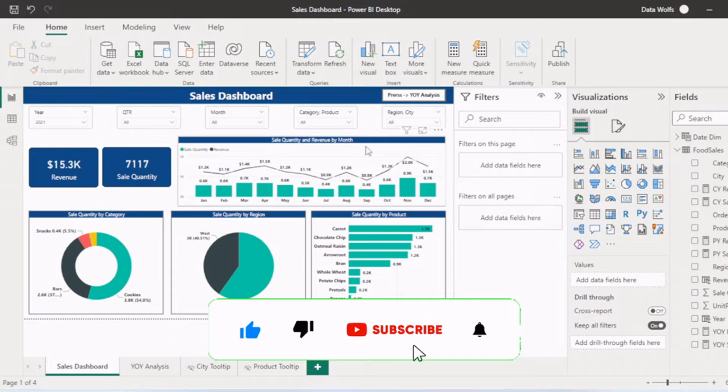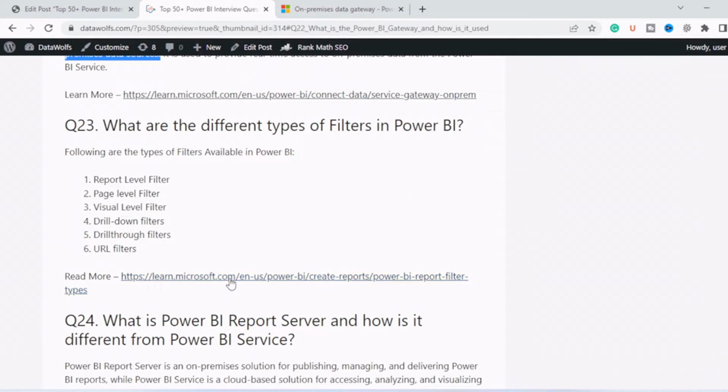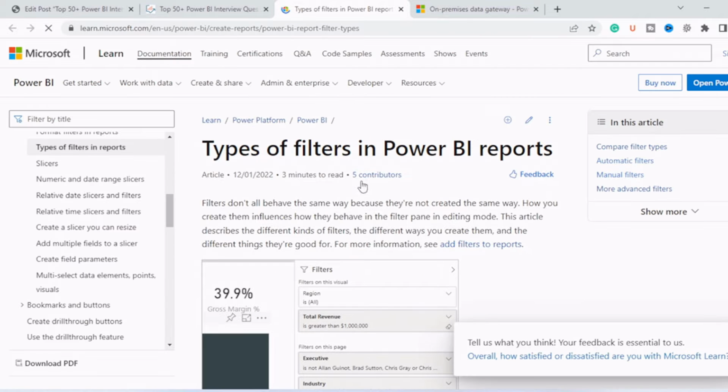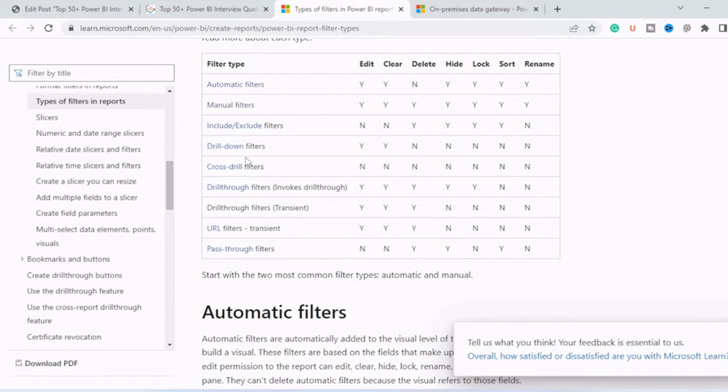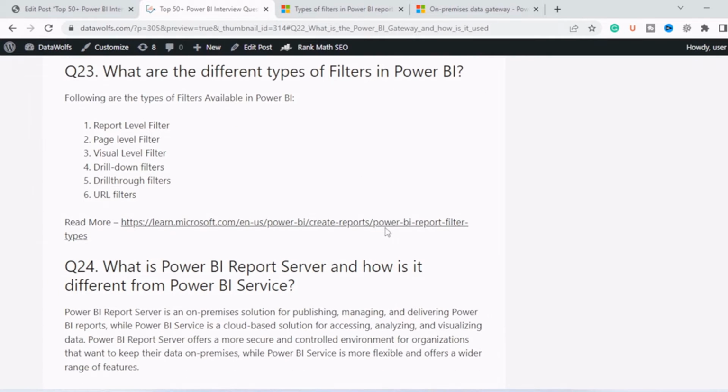If we want to add a filter on the complete page, then we can add that filter here. And if we want to add a filter on the complete report across all pages, then we can add that filter here. And there are other types of filters. You can learn this from this link directly from Microsoft. They explain all other types of filters also, drill through, drill down, etc.